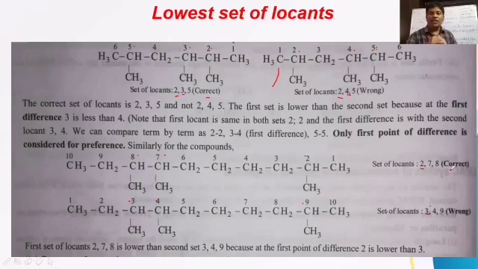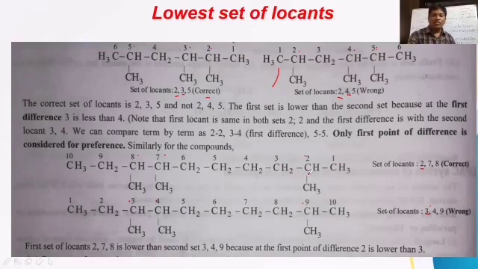Now when there is a difference in the first set, 2 and 3, we need not check the second set and third set. Here the second set is what? 7 and 4. Third set is what? 8 and 9. We need not check the second set and third set of locants when there is clarity from the first set of locants. The first set of locants 2 and 3, the 2 is lower than 3, that's why this is the correct one to be taken. Which numbering is taken here? Right side to left side numbering is to be considered as correct while giving the IUPAC name. So this concept is to be understood.